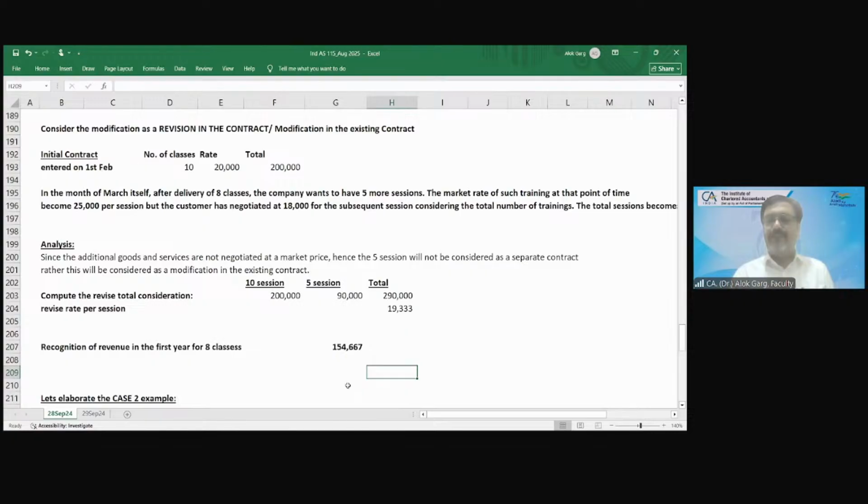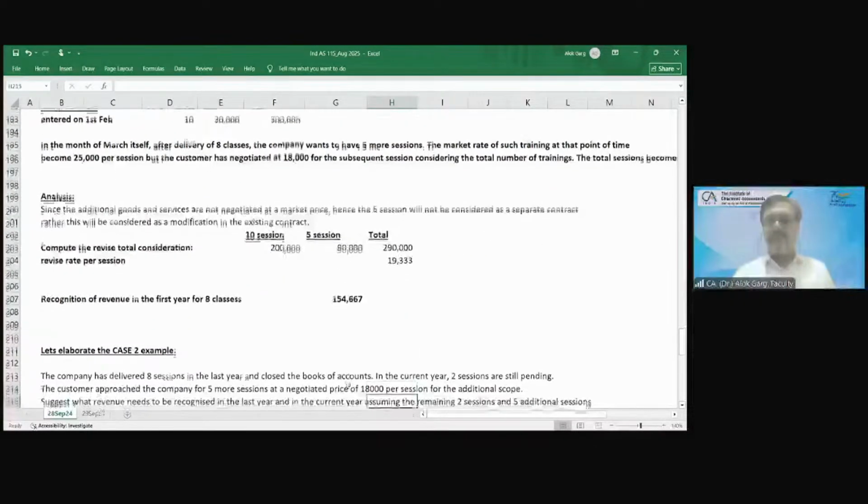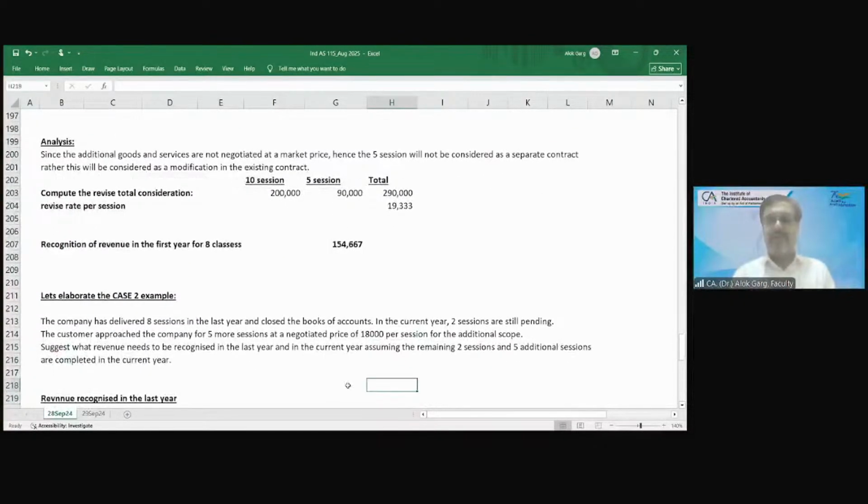Right, sir. Like we reverse that. Yes, exactly, yes. Let's elaborate the case to example. फिर अगर नेक्स्ट मंथ में होगा तो? अगर नेक्स्ट ईयर में होता है तो if it is happening in the next year, in the first year you have already recognized 1,60,000, so you will take that reversal in the next year only, right? आपका next year का revenue कम हो जाएगा. The last year will not change.